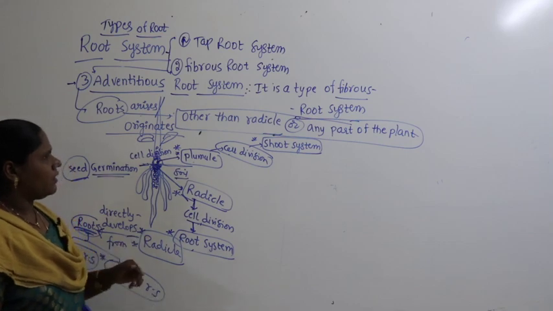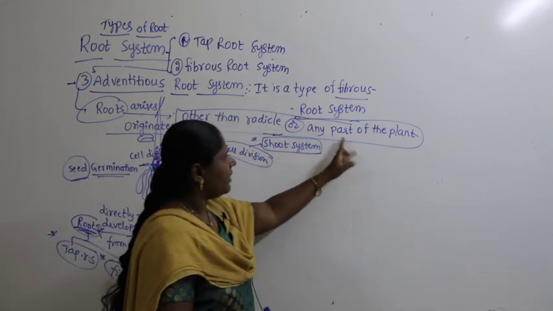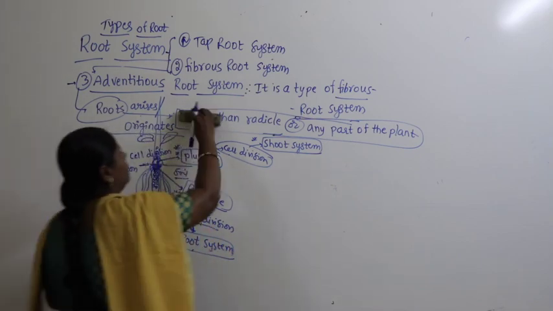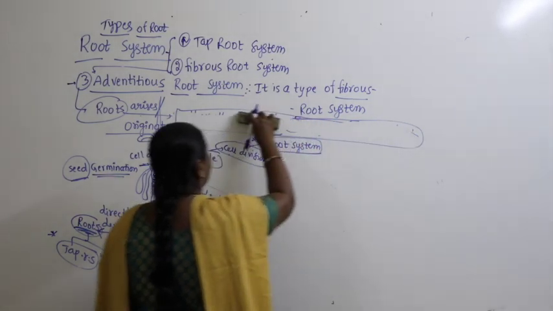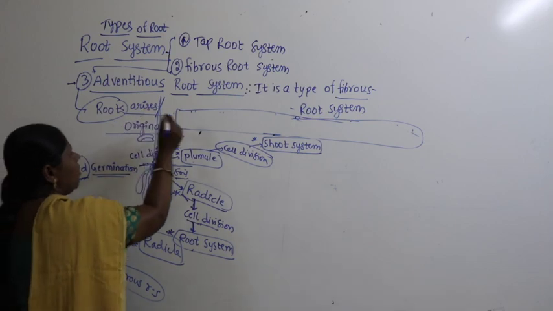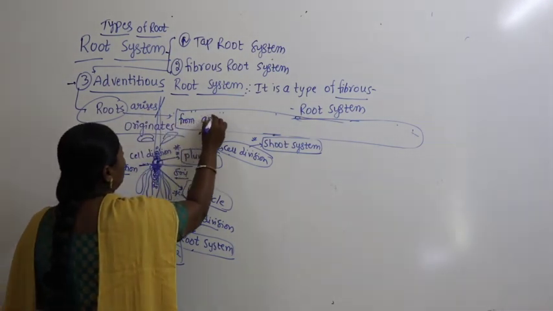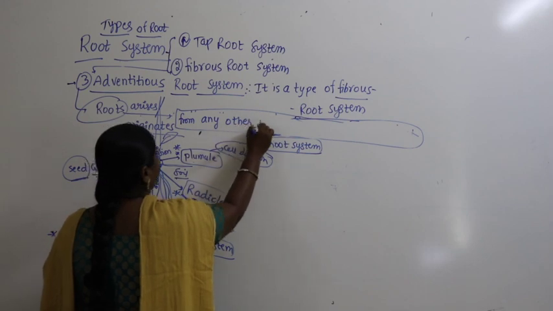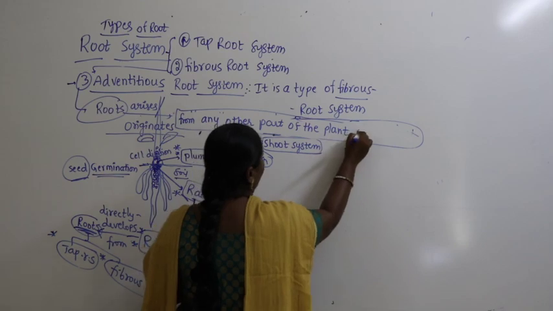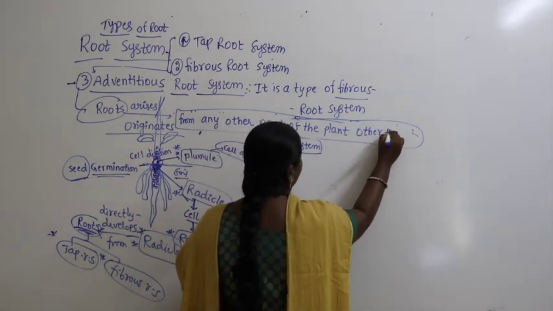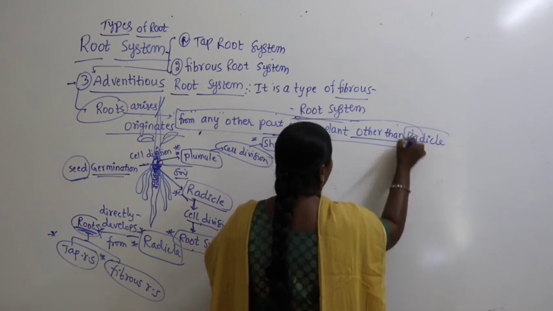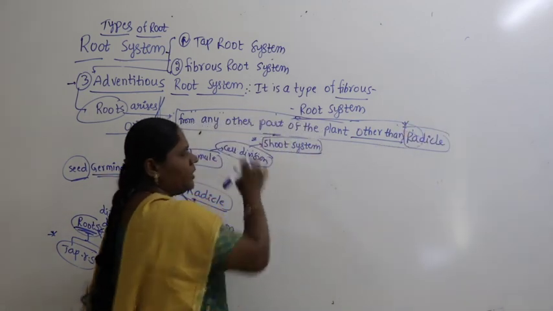Okay, other than radicle. Better, the same line I'll write in the same format. Let us write a clear statement to remember, to fix it in your mind. Roots arise, originate from any other part of the plant other than radicle. Now easily you can fix this statement in your mind.